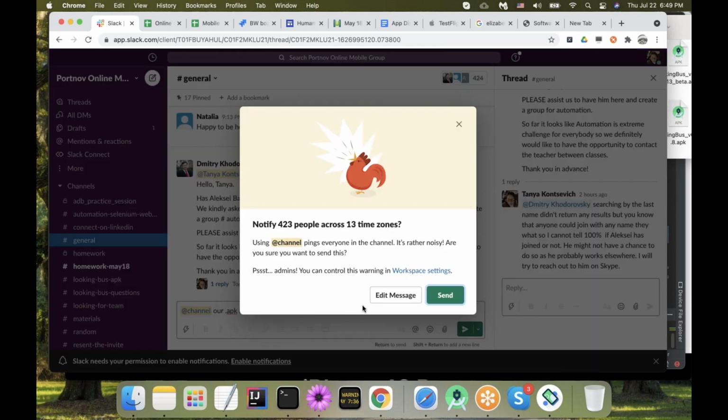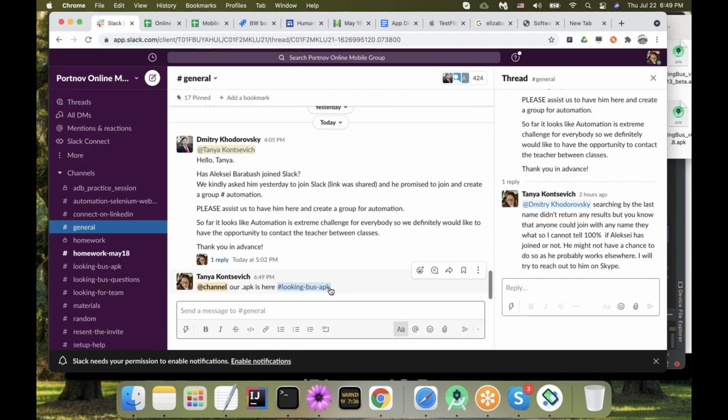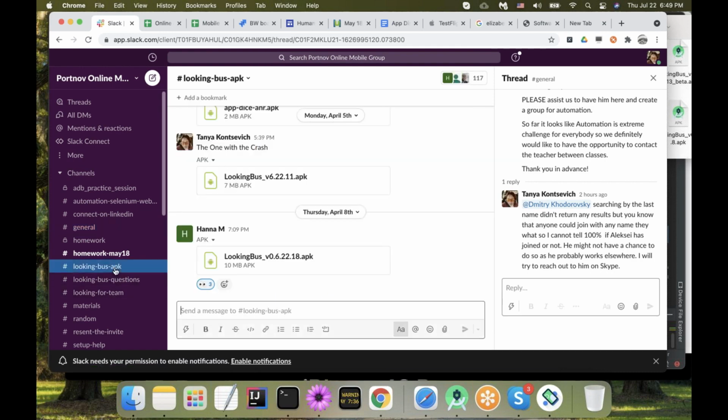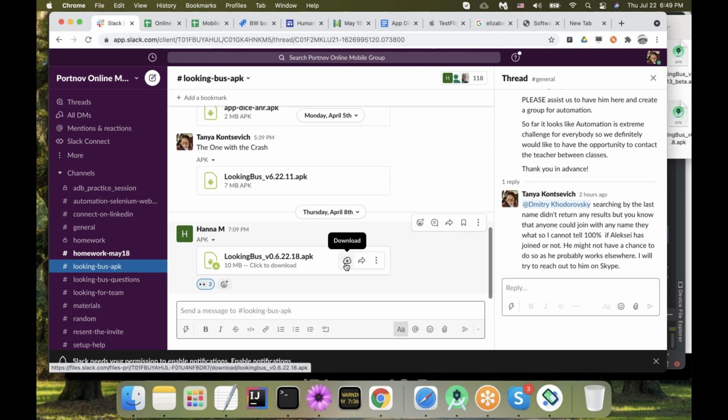After class, please come here, click this link, and you're going to be automatically added to the Looking Bus APK channel. From here, it's very simple. There is a download button. You will click it, and this file is going to get downloaded to your machine.